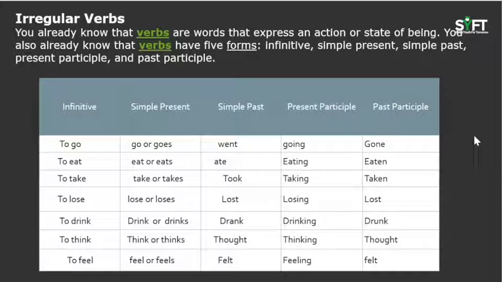Here we see that the infinitive is to eat. Simple present would be eat or eats. Simple past would be ate. Present participle is eating and past participle is eaten. Infinitive is to take. Simple present gives take or takes. Simple past, took. It is already done in the past. Present participle, taking, an ongoing process. Past participle is taken. Similarly, others can also be derived with these forms of grammar.